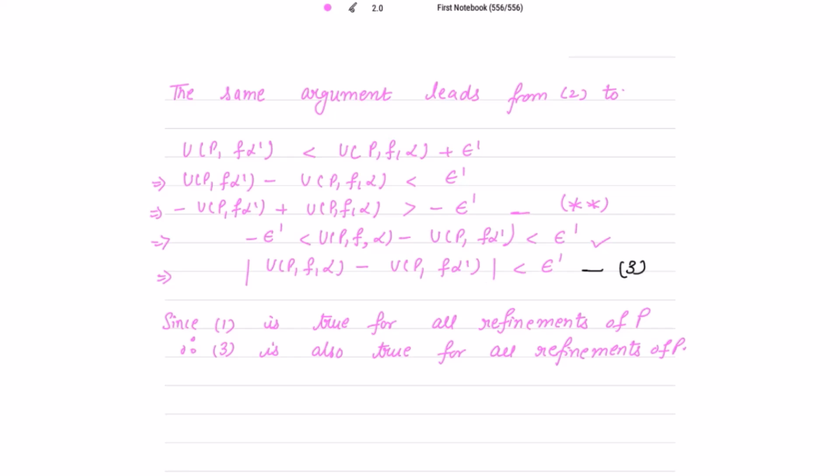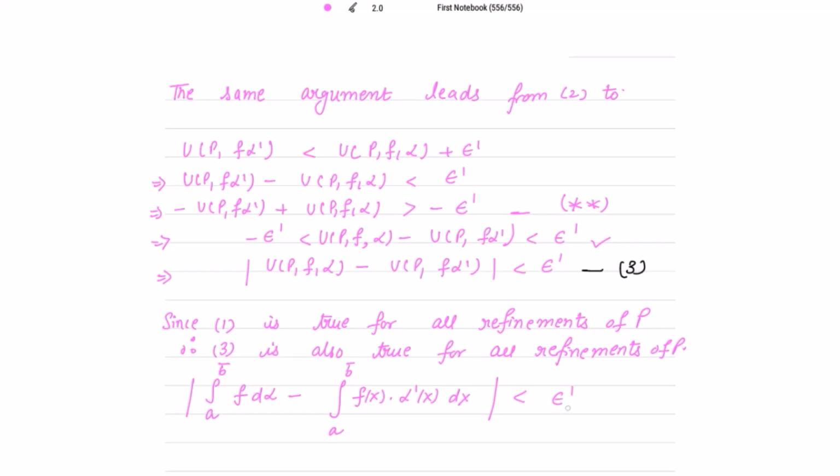Okay, so from 3 we conclude that mod of, now U P f alpha, can I write it as the upper Riemann integral of f d alpha from a to b, minus again the upper Riemann integral of f of x into, because here it is f alpha dash, so alpha dash is also multiplied with f x dx. This mod is less than epsilon dash, isn't it?